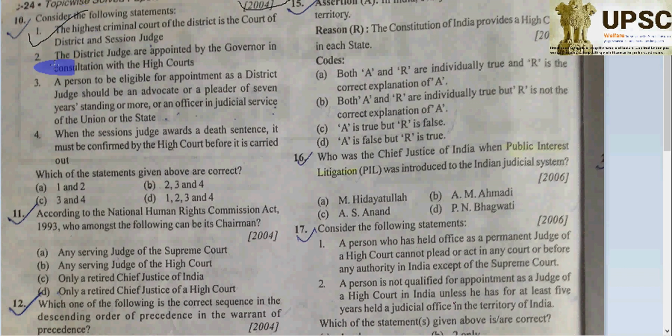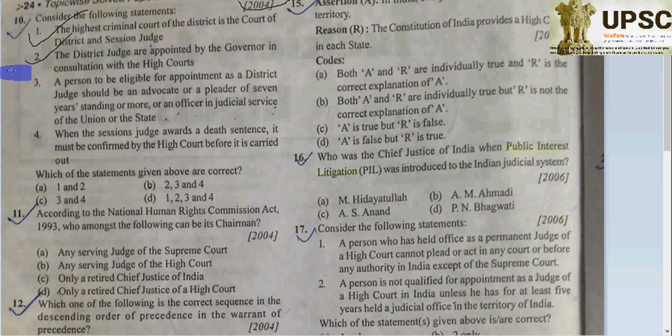Absolutely correct. Second one, the district judges are appointed by the Governor in consultation with the High Court. Absolutely correct. Next, a person to be eligible for appointment as a district judge should be an advocate or a pleader of seven years standing or more, or an officer in the judicial service of the Union or state.